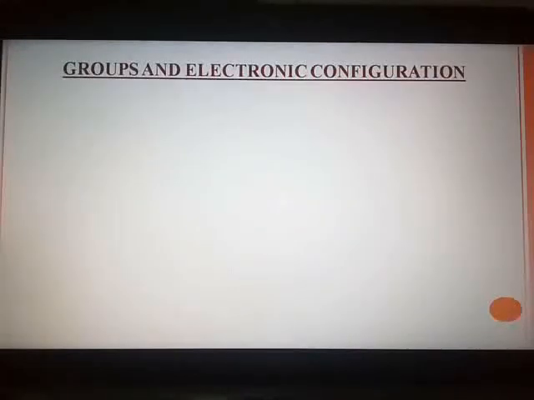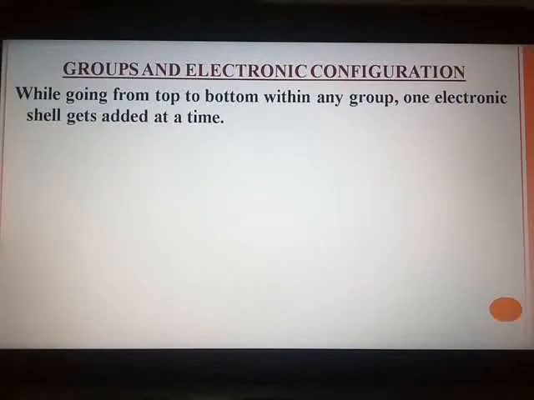Groups and electronic configuration of elements. I have taught you last year in the 9th standard what electronic configuration is. Configuration means placement. Placement of electrons around the nucleus in proper orbits is called electronic configuration. Now, while going from top to bottom within any group, one electronic shell gets added at a time.